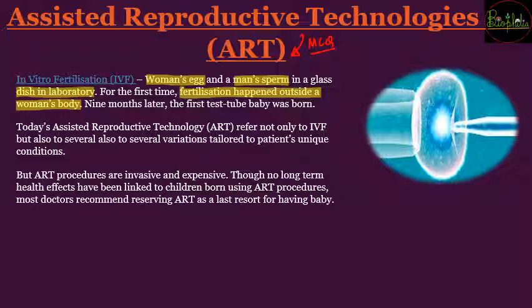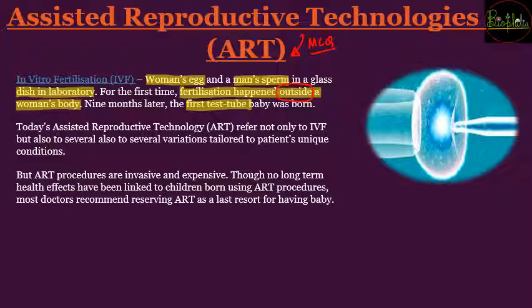Previous to this experiment, fertilization always occurred inside the female's body, but because of this experiment, for the first time fertilization of the egg and the sperm happened outside the female's body. So that became revolutionary and helped us advance assisted reproductive technologies. When this fertilization was successful, after 9 months, that is the complete gestation period, the first test tube baby was born.